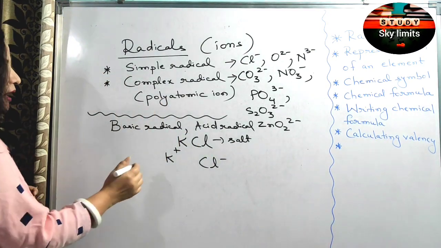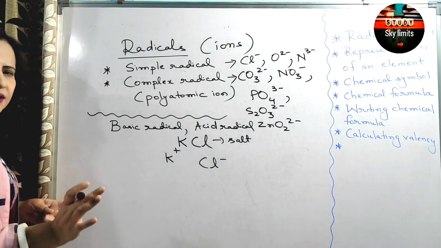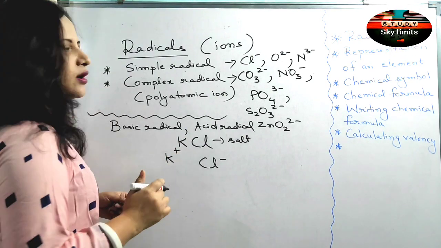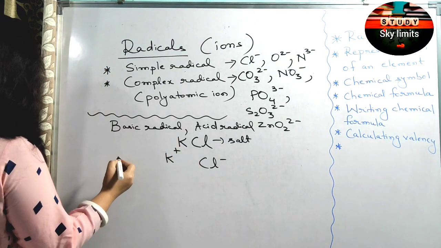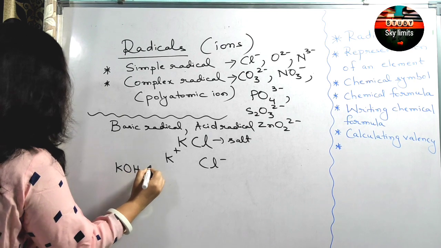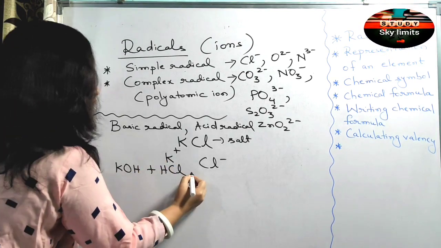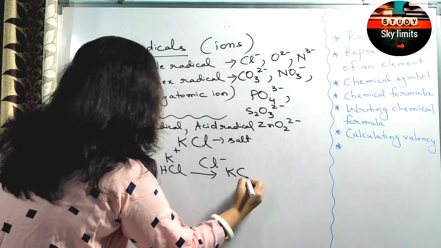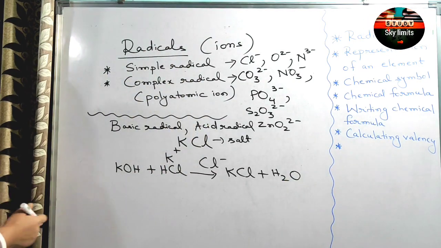Now, how is this salt formed? You know that a salt is formed when an acid reacts with base. And that reaction is called as what? Neutralization reaction. So let us take the example of potassium hydroxide, a base, reacting with the acid, hydrochloric acid, to form the salt, potassium chloride, and giving out water also.